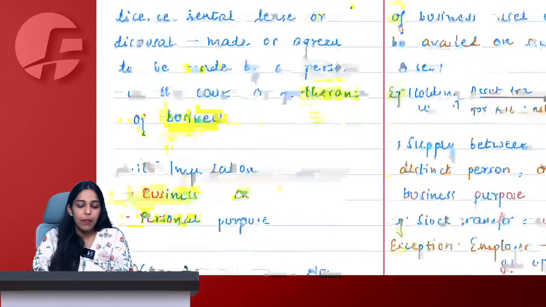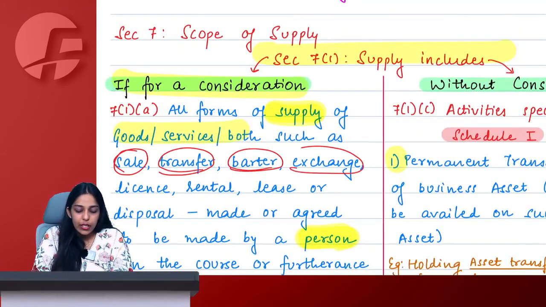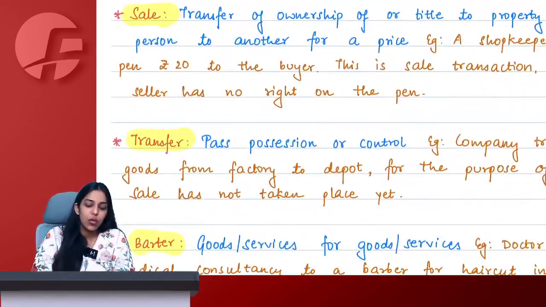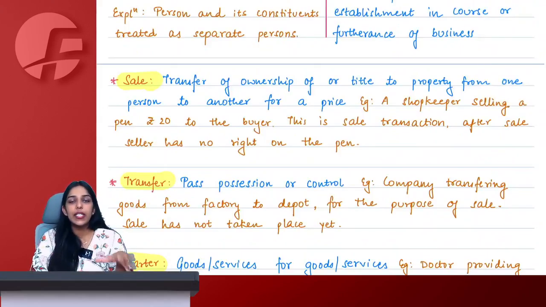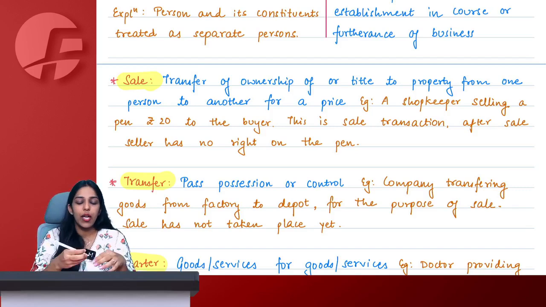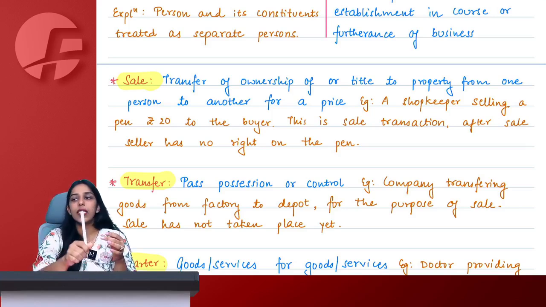Right, ma'am. Ma'am, what do we mean by the term sale, transfer, barter, exchange, license? Let us understand one by one. Chalo, sale simply means you are transferring the entire ownership, the entire title of any goods or services from one person to another. Let's say this pen belongs to me. Jaswant Nimani came to me and said, ma'am, please give me this pen. I said, okay, I am selling you this pen for 5,000. You give me 5,000, I give you this pen.